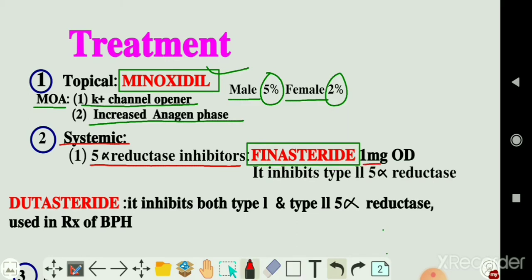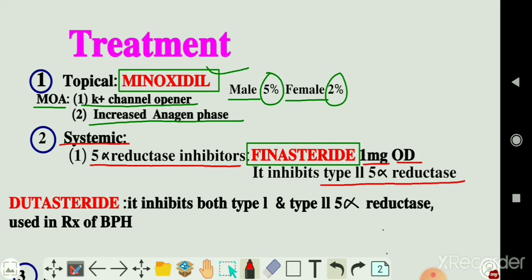Finasteride is given 1 mg once a day, and it inhibits type 2 5-alpha reductase. Whenever the type 2 5-alpha reductase is inhibited, the conversion of testosterone into dihydrotestosterone is also inhibited. Therefore, the hair fall is prevented.